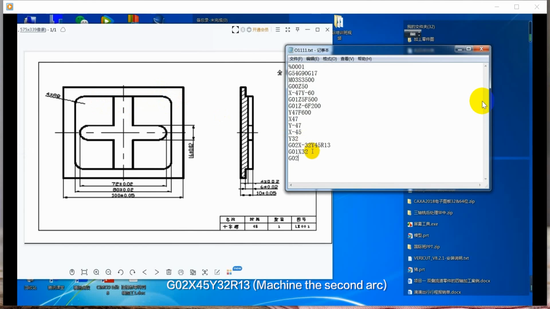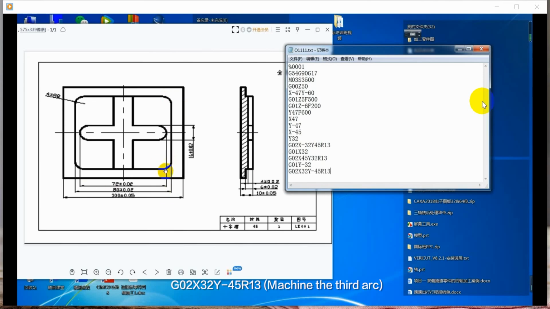G02, X45, Y32, R13. Machine the second arc. G01, Y minus 32. Conduct line motion and reach the third arc machining point. G02, X32, Y minus 45, R13.